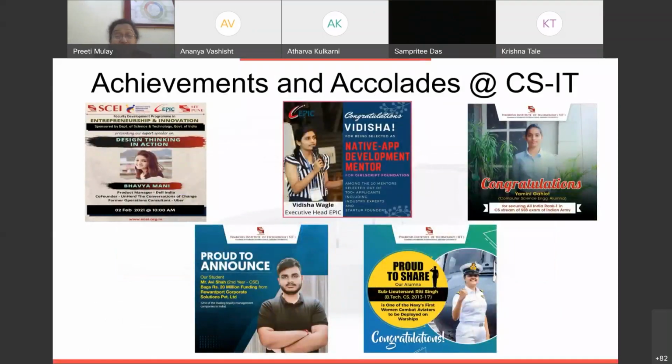A few achievements: as I already showed you about Riti, and we talked about Avi, these are two achievements I mentioned, also Vidisha. But in addition to that, we have a few more who have secured something big. These are our own alumni.